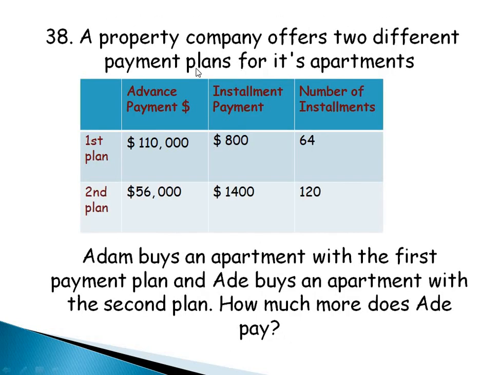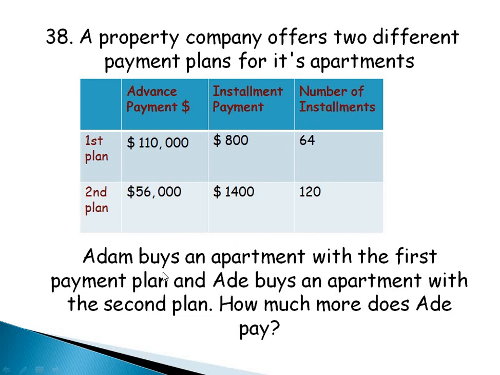Question 38 says a property company offers 2 different payment plans for its apartments. So this is the first plan. For the first plan, I have an advance payment of $110,000. Installment payment is $800 and the number of installments is 64. For my second plan, I have $56,000. Installment payment is $1,400 and the number of installments is 120.